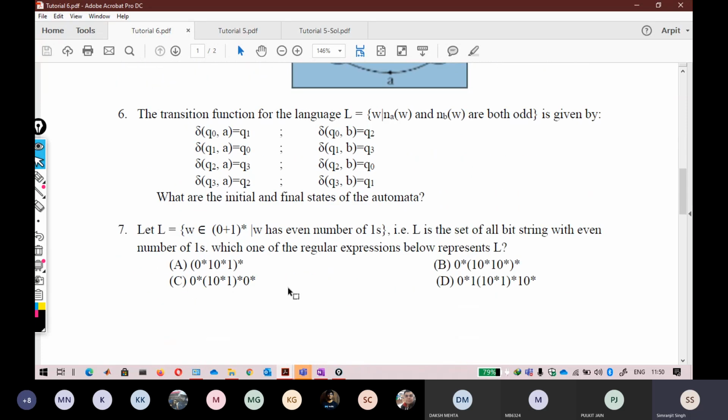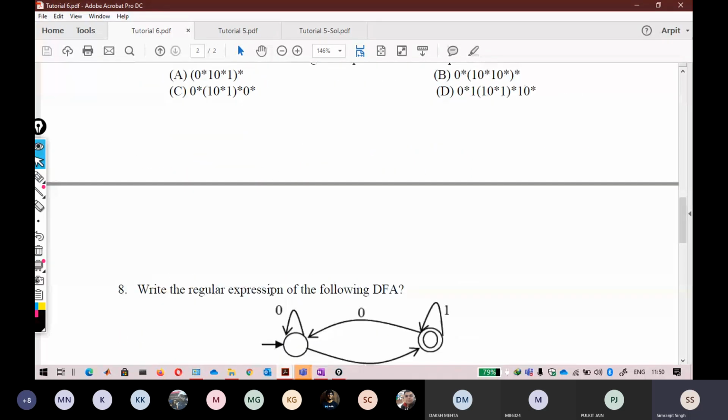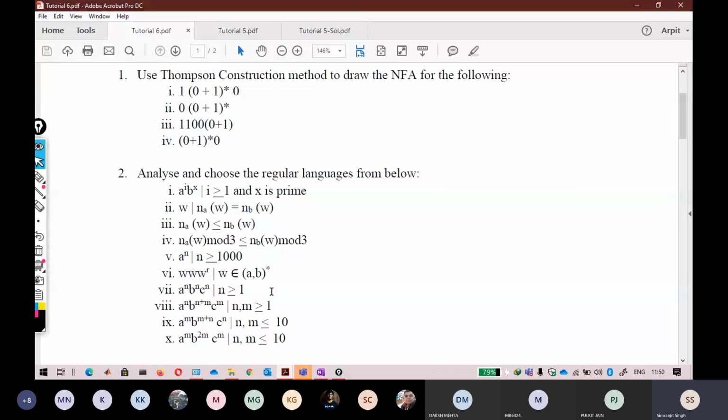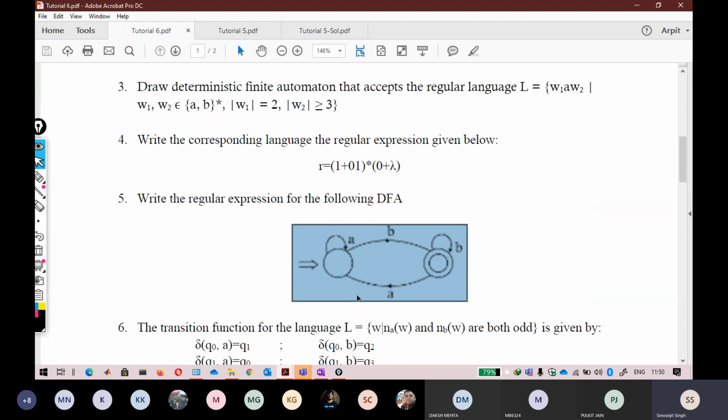So mostly all of the questions are fairly basic. I don't think that if you have come till this time, all of these questions will be difficult; they will be easily solvable. That is why I've included this. This question is already